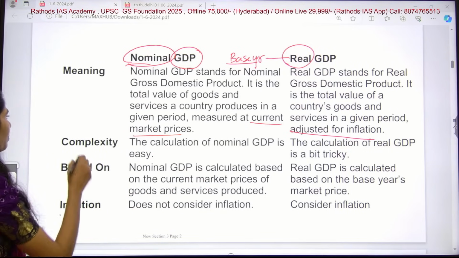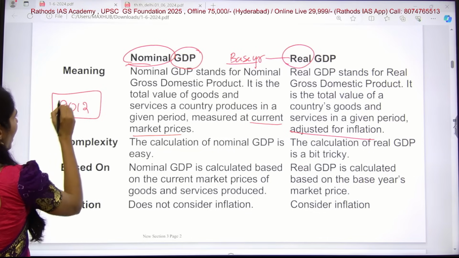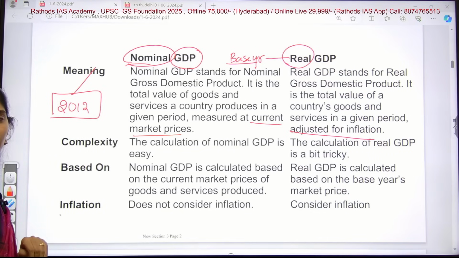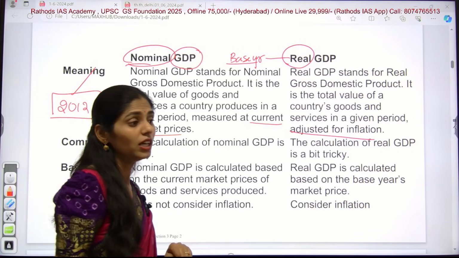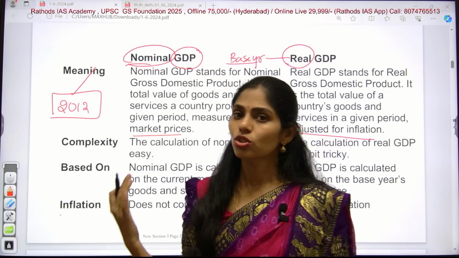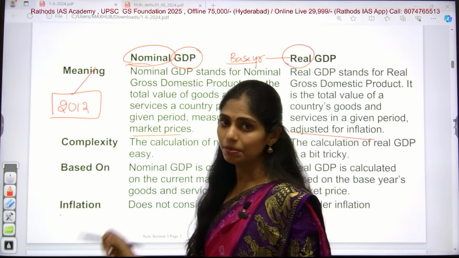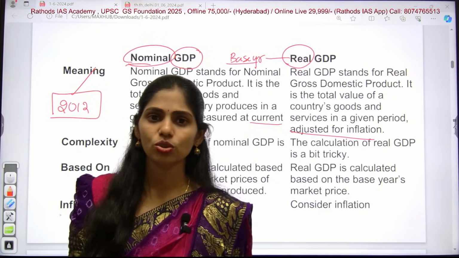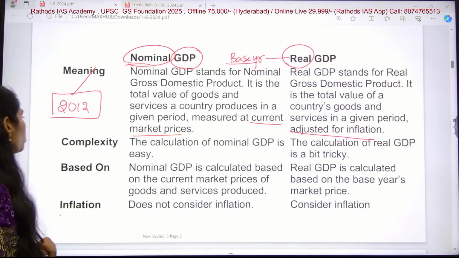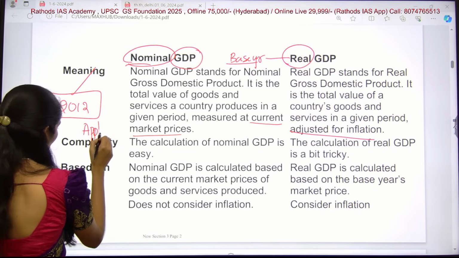For example, now the base year is 2012. And there are also some criteria to select the base year. They will not take it randomly, like 2017 or 2015. There are certain criteria that you have to see to decide the base year. As of now, the base year is 2011-12. So here, for example, let us take today's apple rate, the apple cost.